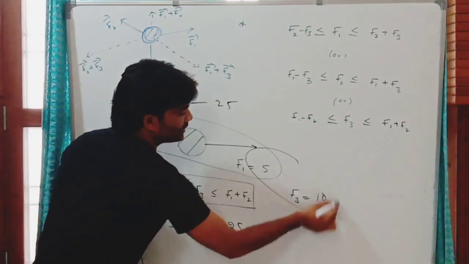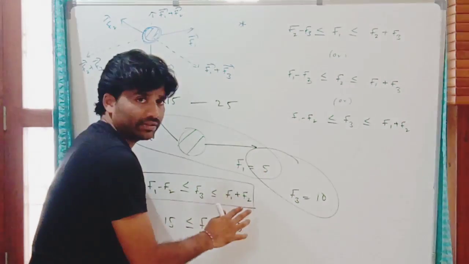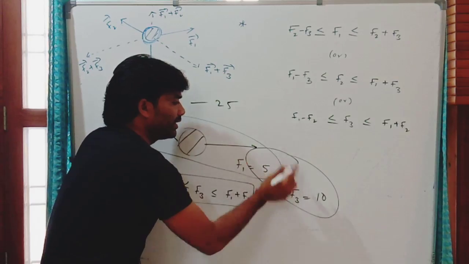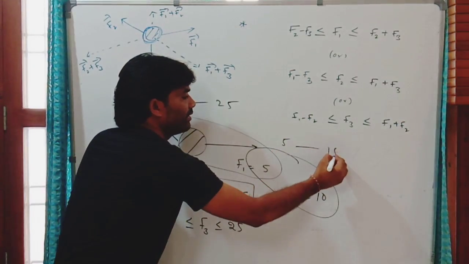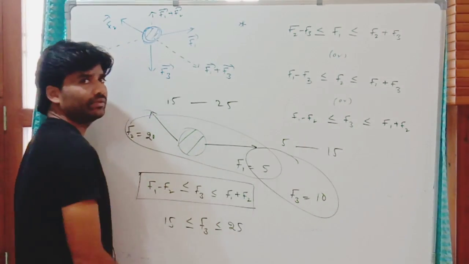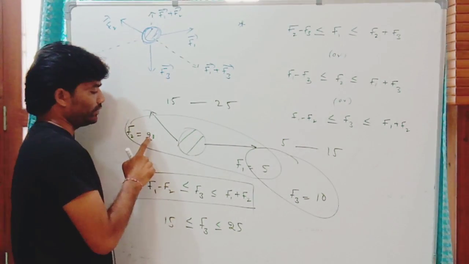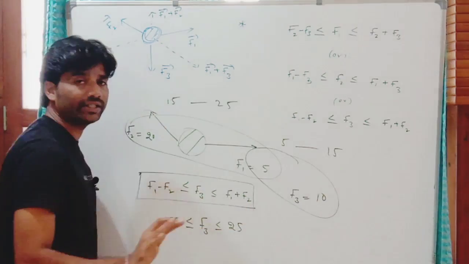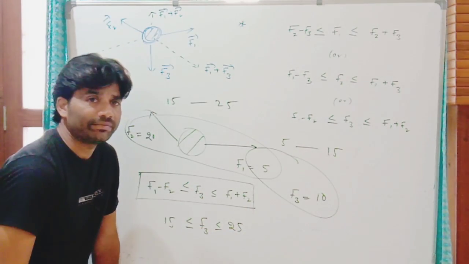So what is the range of the magnitude of the resultant of these two? It lies between 5 and 15. But this value is out of that range. So the set of forces 25, 10 cannot keep the system in equilibrium.